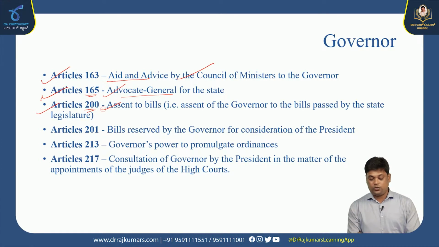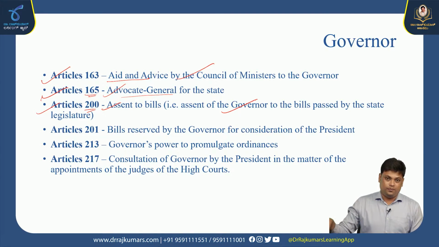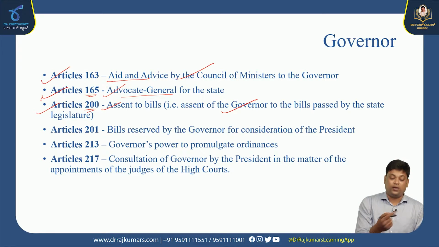Even the governor provides a signature to the bills passed by the state legislature. In parliament, whatever bills are passed by the Lok Sabha and Rajya Sabha, assent is given by the president. Likewise in the state legislature, whatever bills are passed by them, assent is given by the governor.